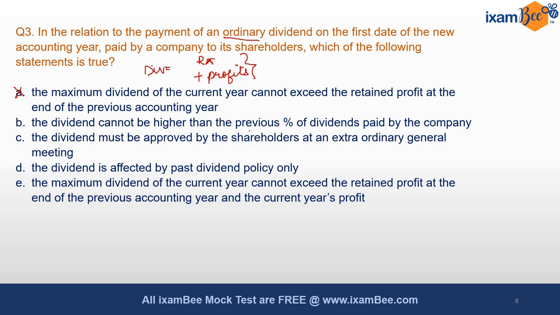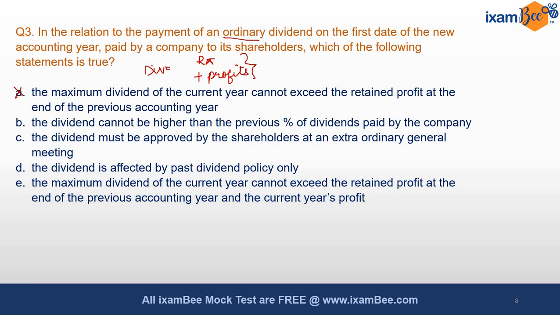B says the dividend cannot be higher than the previous percentage of dividends paid by the company. So this is completely wrong. It depends on the profits, it depends on the future projections, and it depends on how the directors want to perceive it, right? Whether they want to retain the profits or distribute the profits, on the investment prospects of the company, and so on. C says the dividend must be approved by the shareholders at an extraordinary general meeting. This is also incorrect, because payment of dividends is an ordinary activity which is passed through an ordinary resolution in the general meeting. So extraordinary general meeting is the wrong statement here.